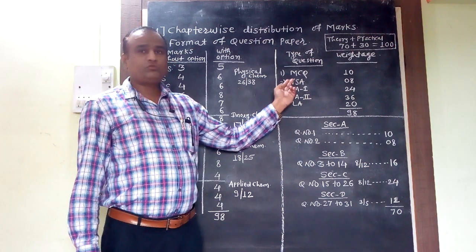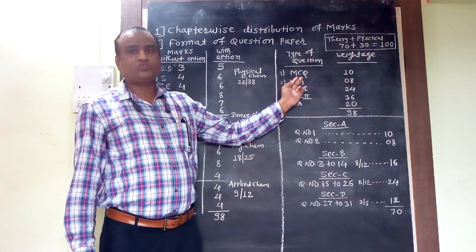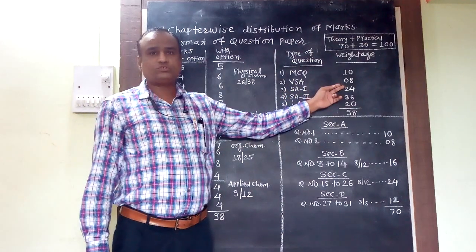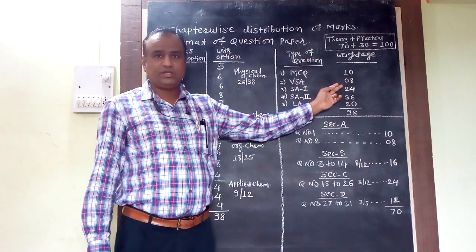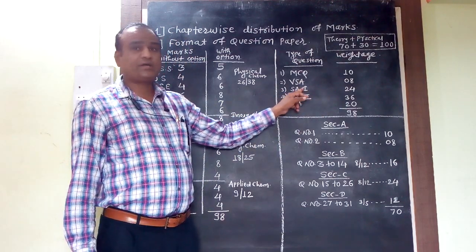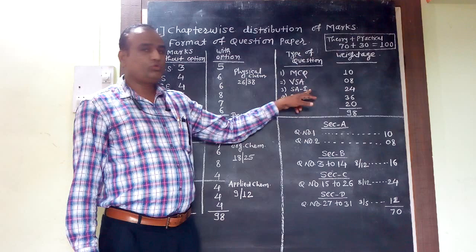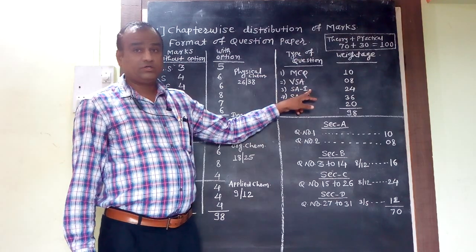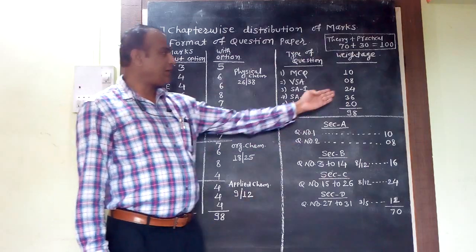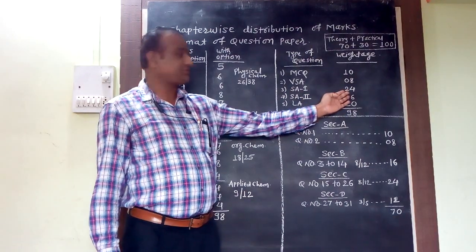Second type is VSA, that is very short answer questions. Such 8 questions are there, which also carry 1 mark each. Then the third type is short answer type 1 questions, which have a weightage of 2 marks. Such 12 questions are there in your question paper, and total weightage is 24 marks.